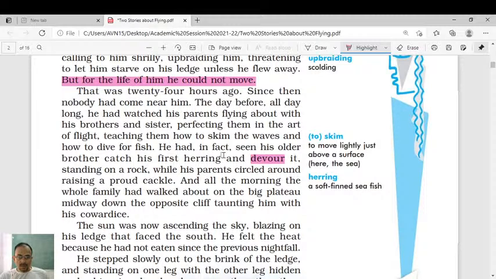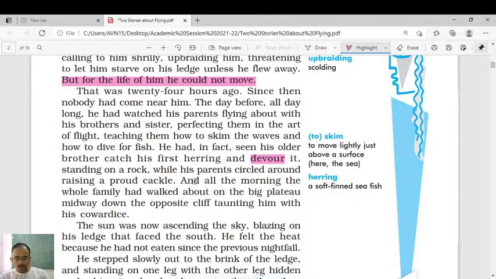But on seeing all these efforts on the part of the parents, the young seagull did not become encouraged. He was very scared out of his life. So that is why he was not able to get encouragement.